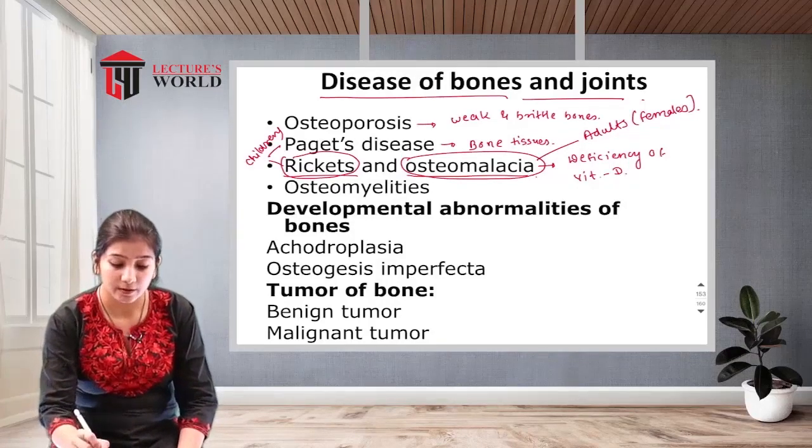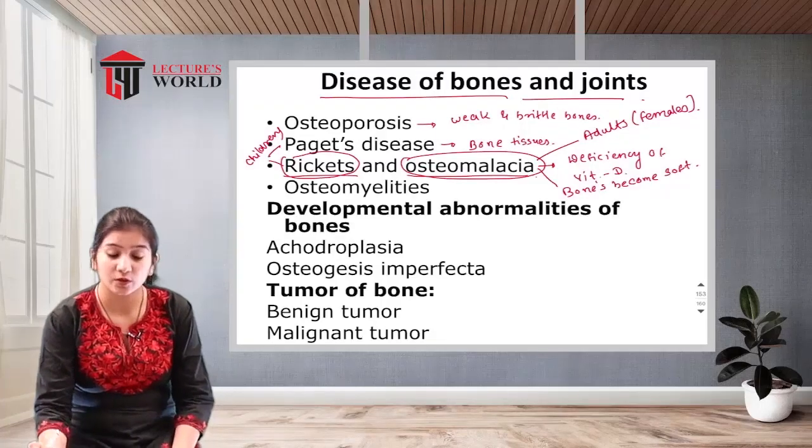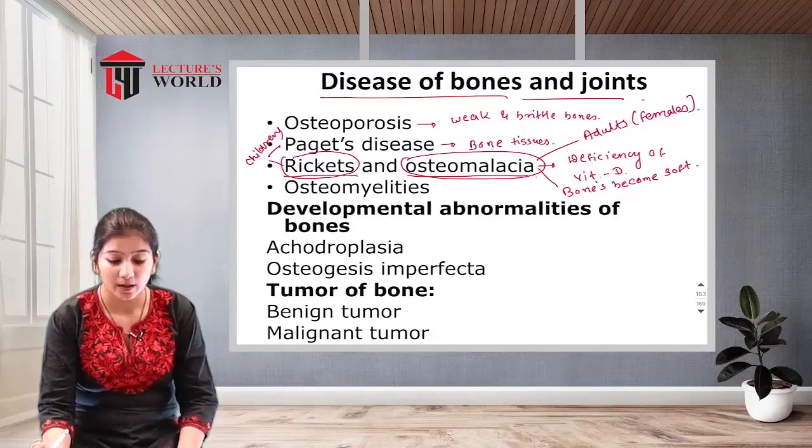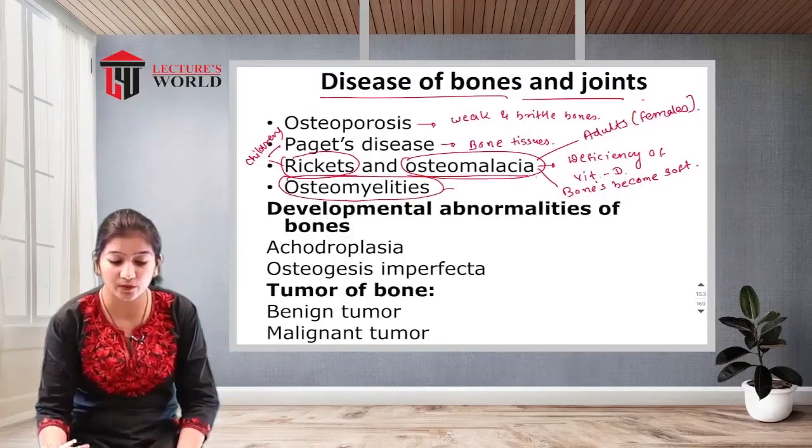In this, bones become soft, so they are easily breakable. Next one is osteomyelitis. This is an inflammation of the bone tissue.